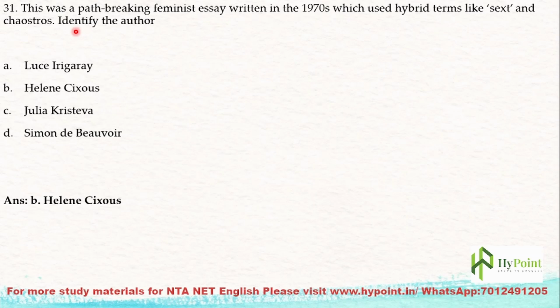In this particular work, we can find hybrid coinages of terms like sext and castress. So identify the author, whether it is Luce Irigaray, Hélène Cixous, Julia Kristeva, or Simone de Beauvoir. This particular path-breaking essay was written by Hélène Cixous. If it is Hélène Cixous, it must be which? The Madwoman in the Attic.